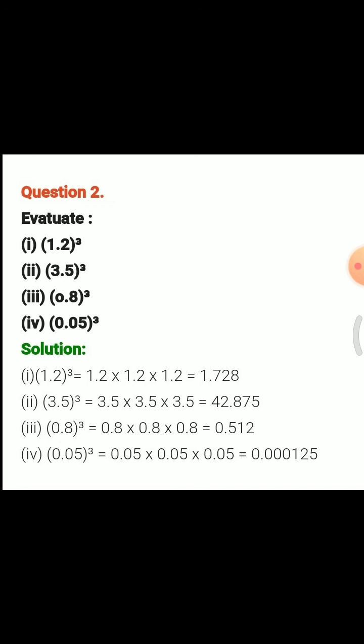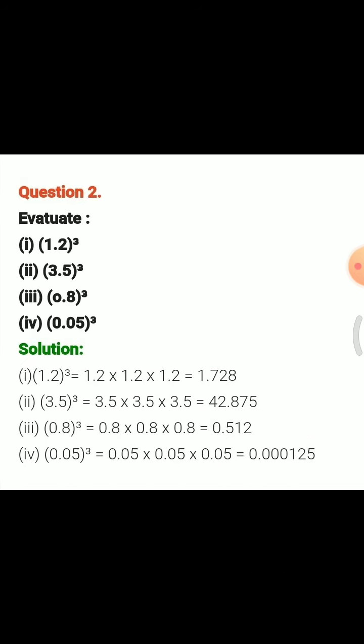Okay. Next question, 3.5 cubed equals 3.5 times 3.5 times 3.5. Your answer will be 42,875. So after that you place the decimal. Okay. Next question you do by yourself.